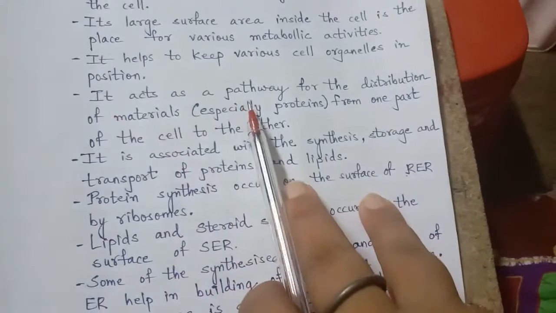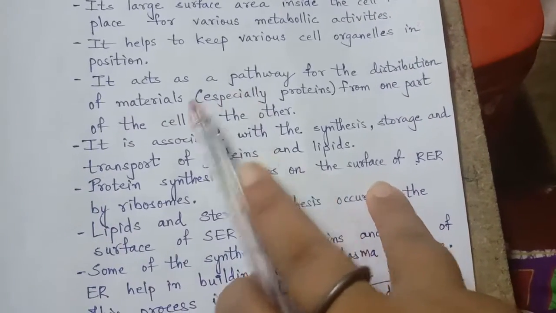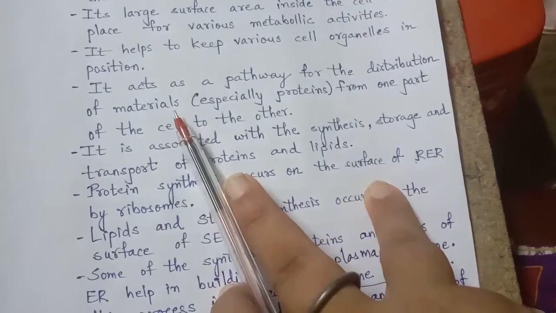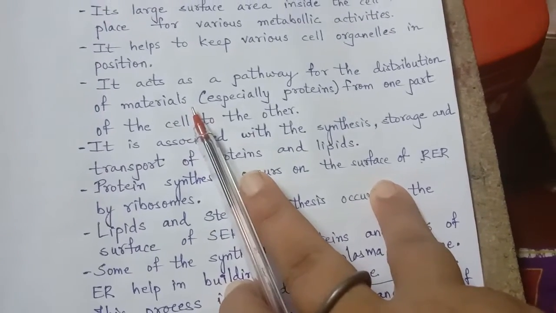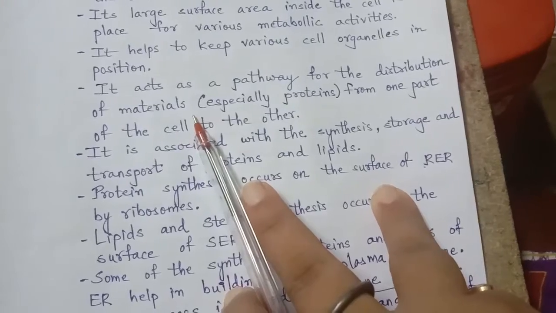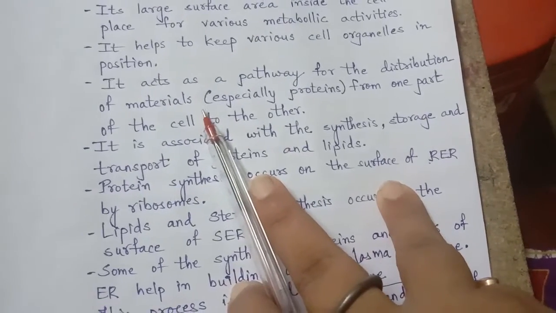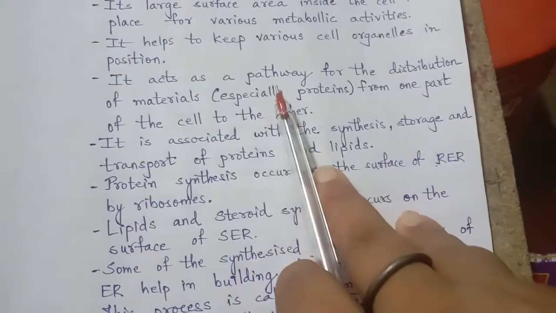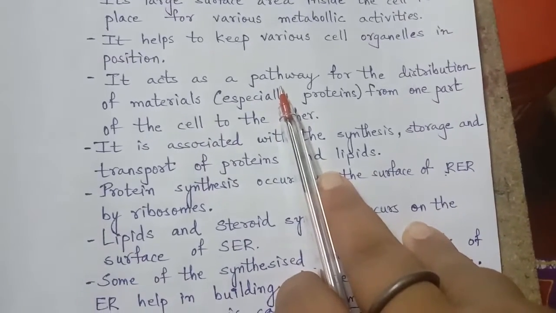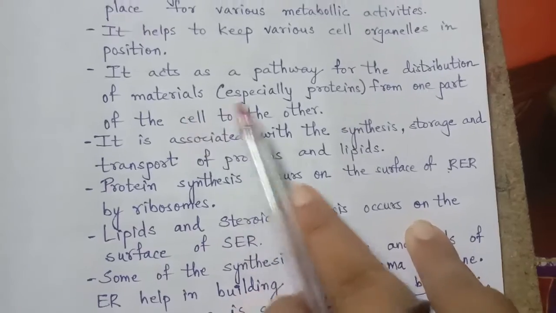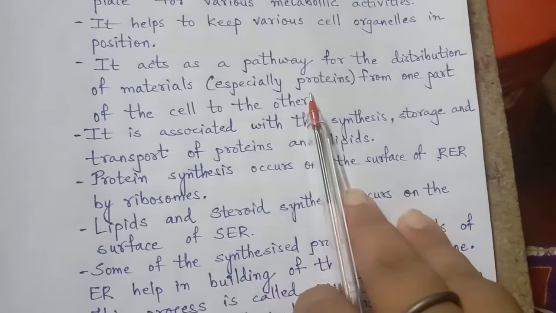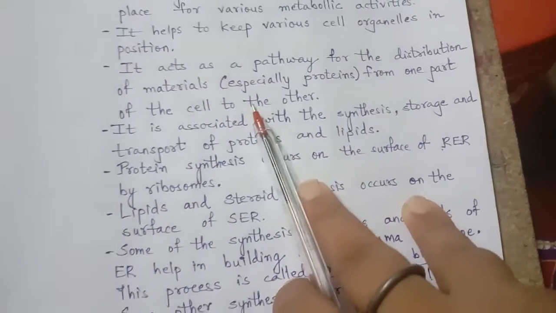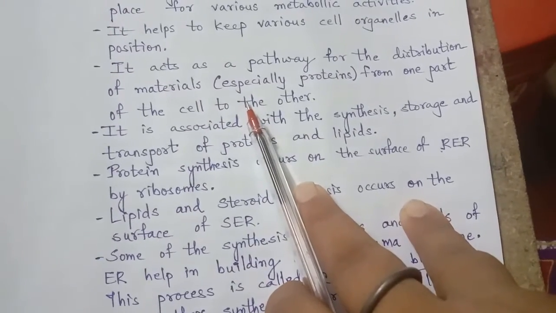ER acts as a pathway for the distribution of materials. It is also working as a road, a pathway from where goods are transported, people can travel from one place to another. So here also it has a pathway for the distribution of materials, especially protein material, from one part of the cell to the other part.